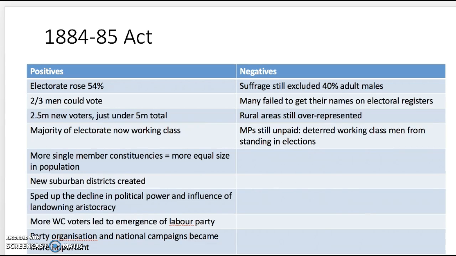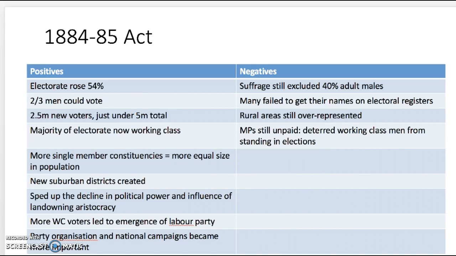1884 to 85 Act. Positives. Electorate rose 54%. 2 out of 3 men could vote. 2.5 million new voters, just under 5 million total. Majority of the electorate now working class. More single-member constituencies, which meant a more equal size in population.